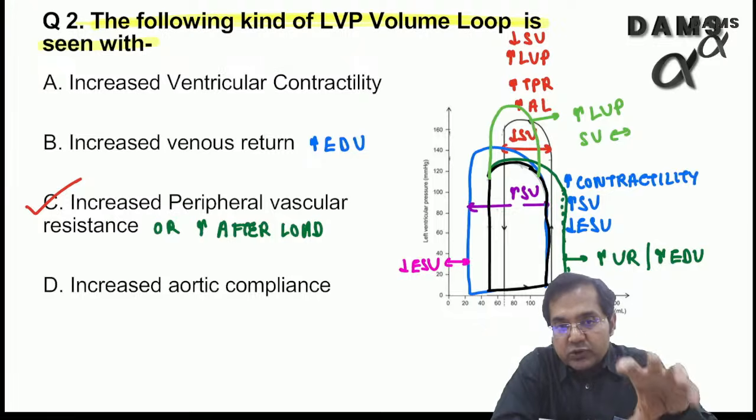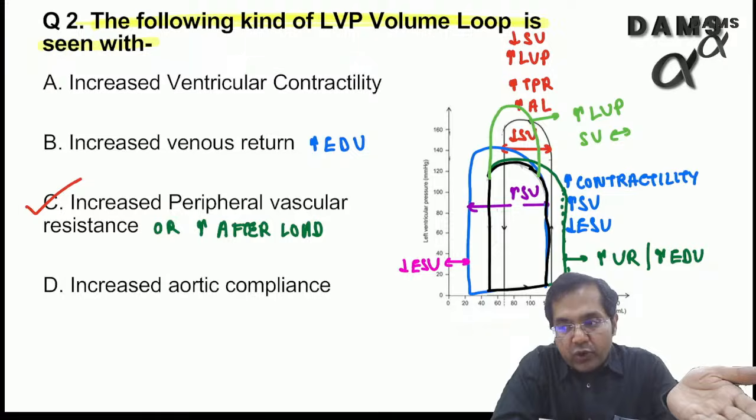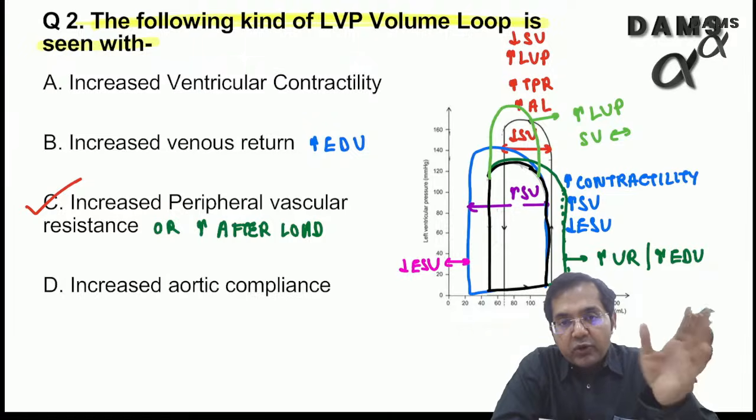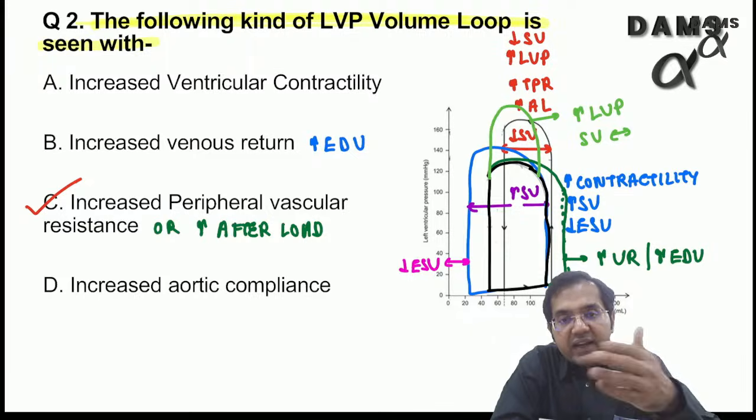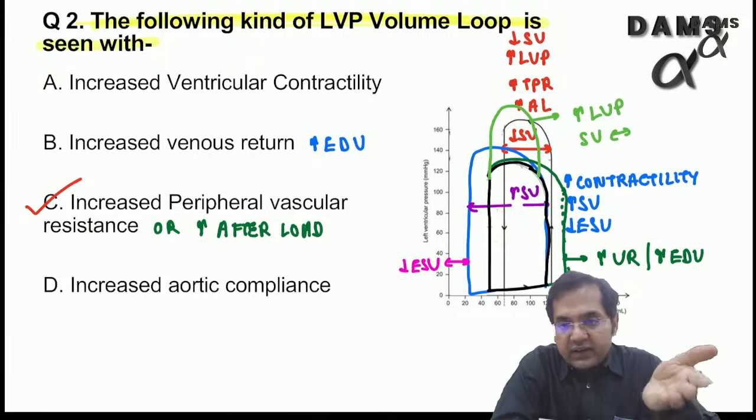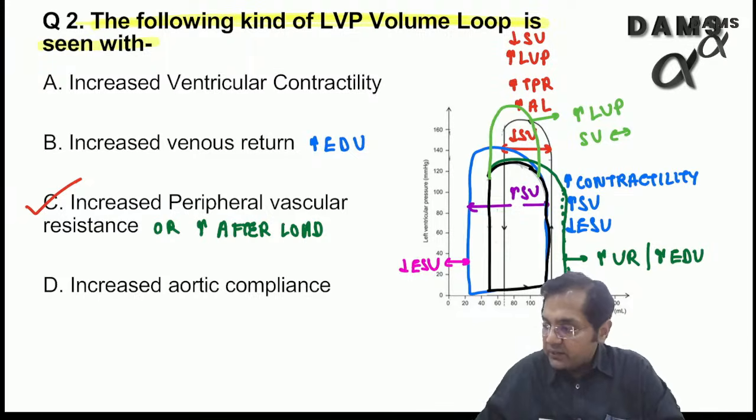If I have to choose amongst these options, then the best answer is still increase in afterload, because with increase in afterload, in the initial part, the left ventricular pressure can maintain the stroke volume, but eventually the stroke volume will reduce. So yes, the answer still would be increase in afterload, although I can agree with all of you that it was not an ideal curve, right? It was not an ideal curve. So it was something like this one.